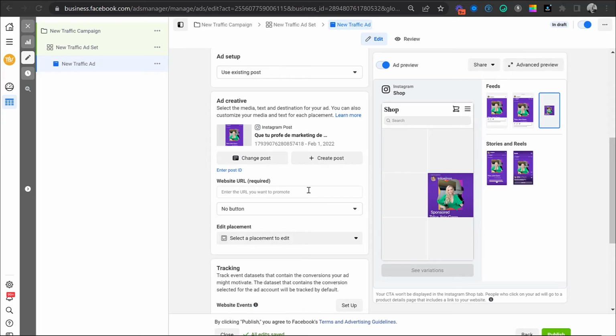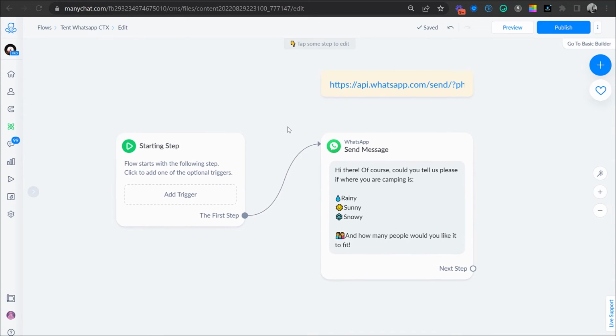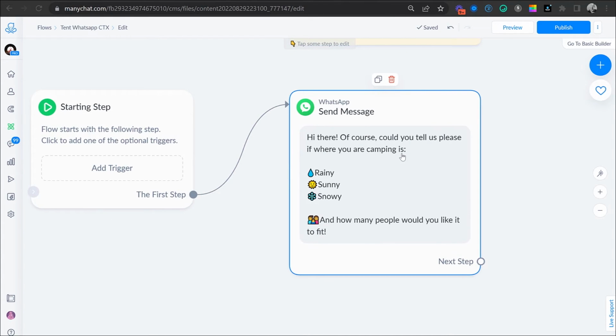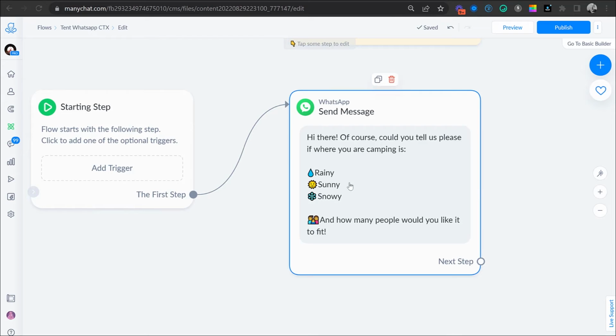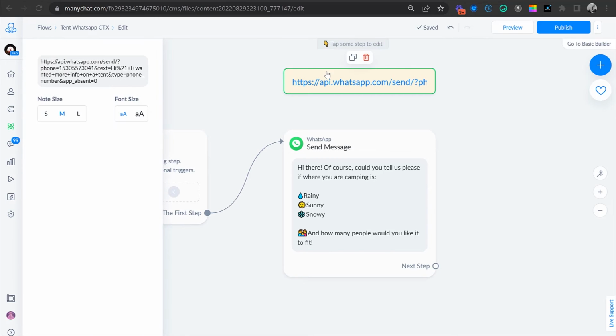So this is where we get to the website URL bit that we were talking about. If you remember, a bit ago, I opened up a WhatsApp flow that I had created on Manychat. Look at how this is just one text box in this example. Hi there, of course. Could you please tell us if where you're camping is rainy, sunny, snowy, and how many people would you like it to fit? So in this particular case, what I did was create my link that opened up saying, hi, I wanted more info on a tent. So all I have to do is copy paste this, and you're going to see what happens.